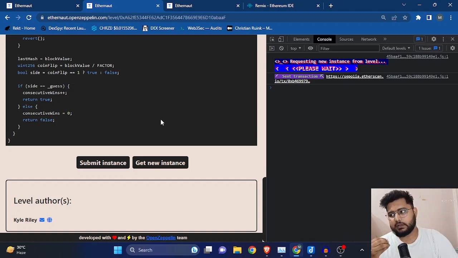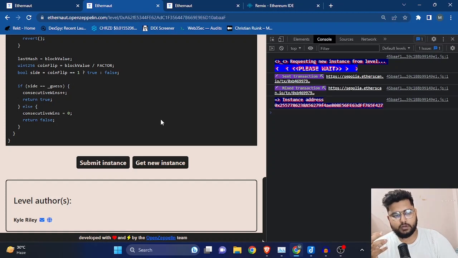You are writing an attack contract that goes and attacks the main contract, and for this particular level it guesses what the correct number is.